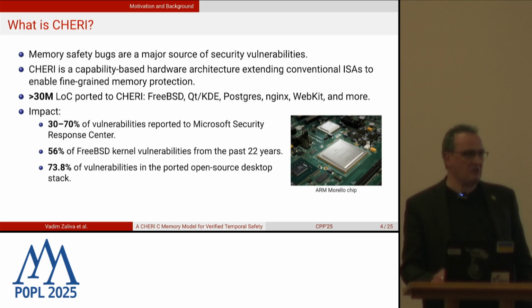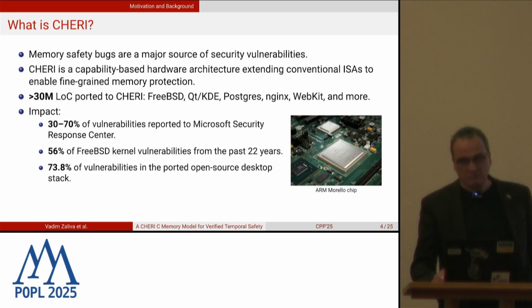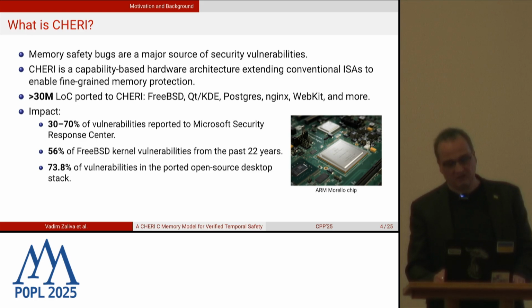It was developed by the University of Cambridge and SRI. The most notable hardware implementation is the Arm Morello chip, which is based on the ARM64 design and is currently available as an evaluation board from Arm. It is a mature platform with more than 30 million lines of code ported to it, which includes the FreeBSD kernel and user space, Qt, KDE, Postgres, NGINX, WebKit, and many more.